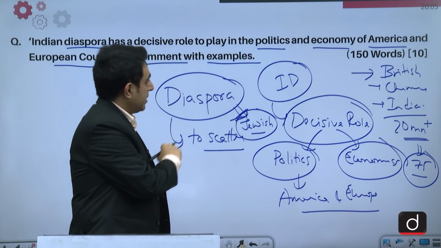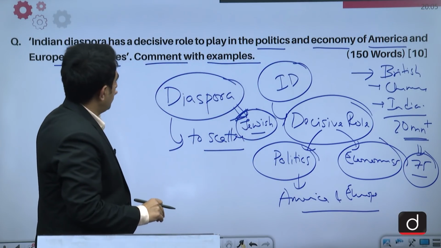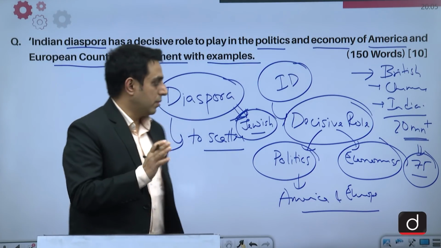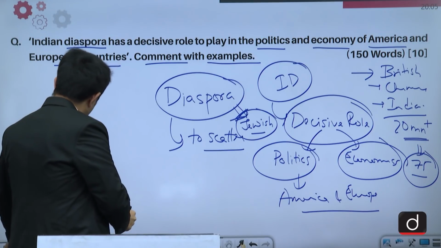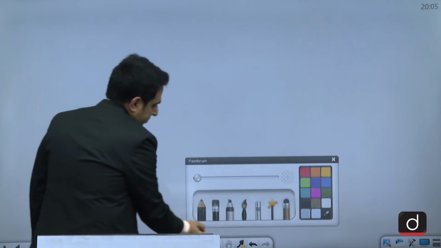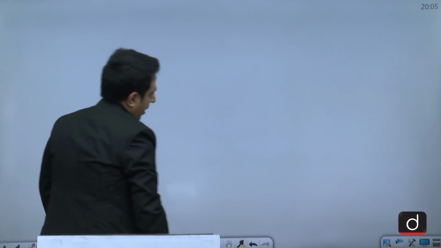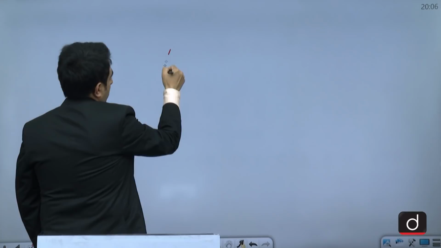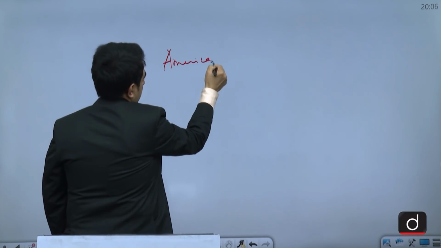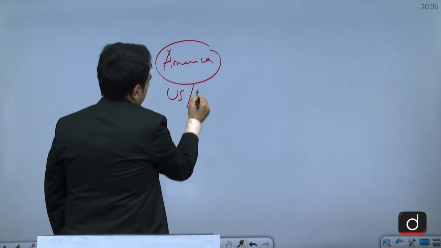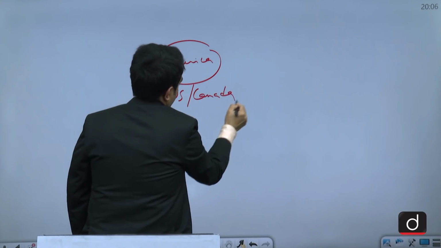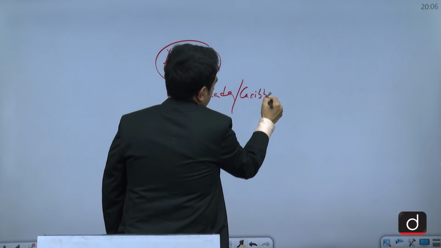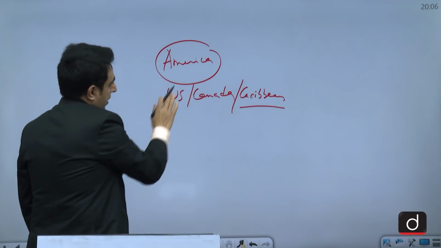And in this question, what we need to answer is how they are going to play a decisive role, and we need to give examples as well. So when we talk about America, it includes US, Canada, and other countries like the Caribbean countries, because we are looking at America as a continent.